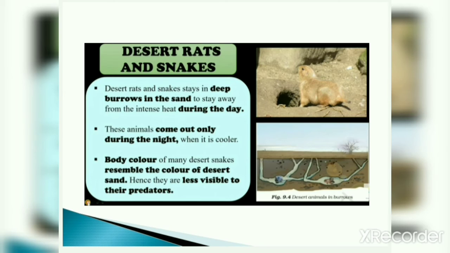These animals come out only during the night when it is cooler, and in the night time they come out and search for their food. Body color of many desert snakes resembles the color of desert sand, hence they are less visible to their predators. Now, body color of many desert snakes means the color of the snake in the desert is almost the same as sand. So predators cannot attack them easily. Predators means, you know what is the meaning of predators? Predators means enemies. Okay.